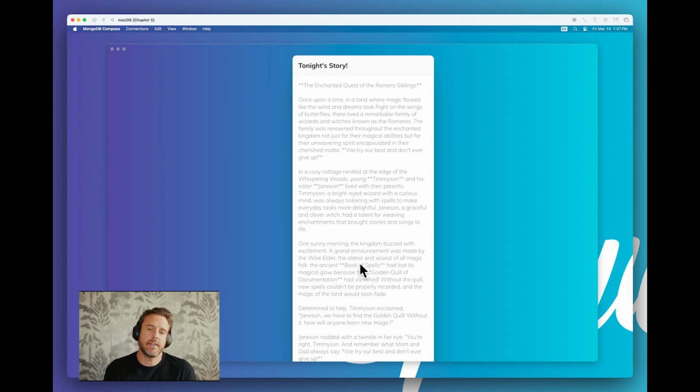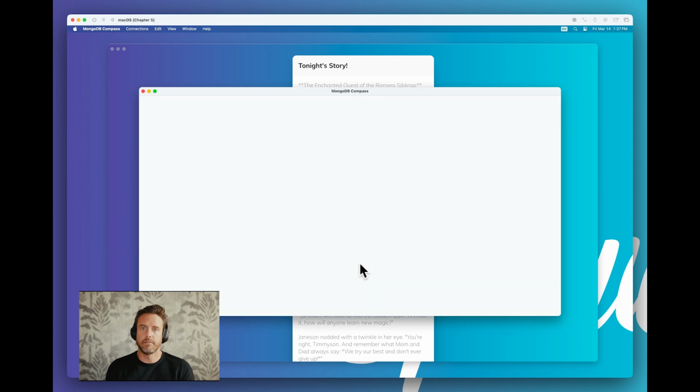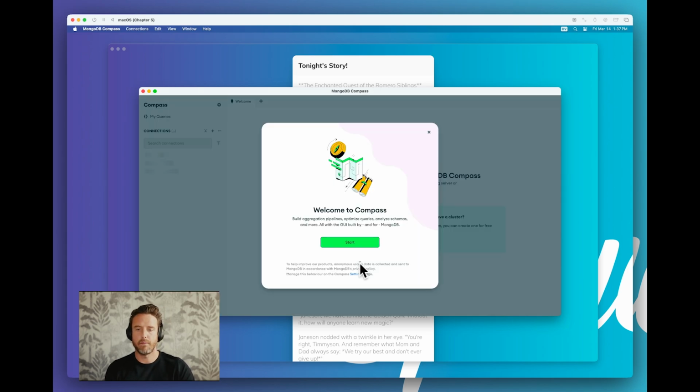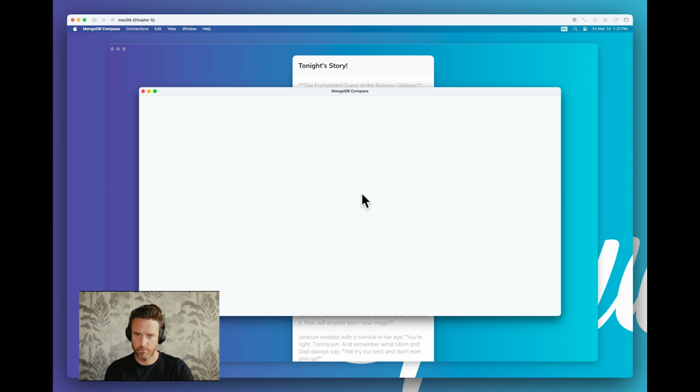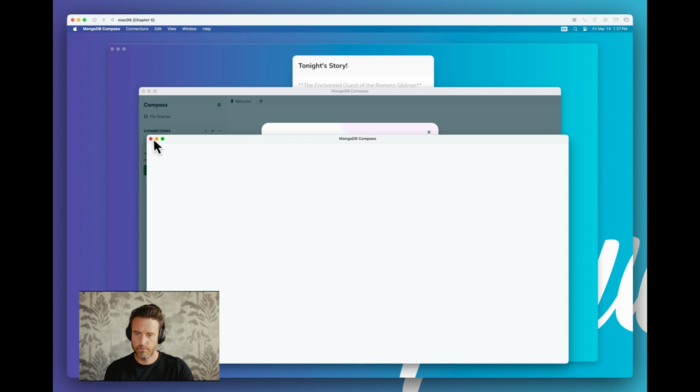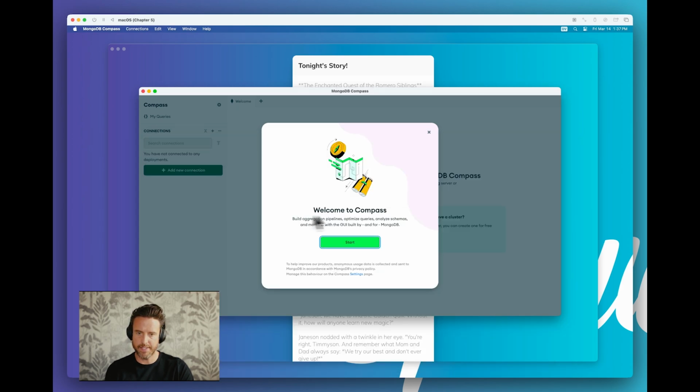Holy pants, taking forever. All right, so here we are. MongoDB Compass, first load. Welcome to Compass. I don't care.